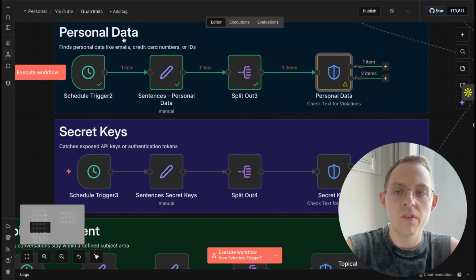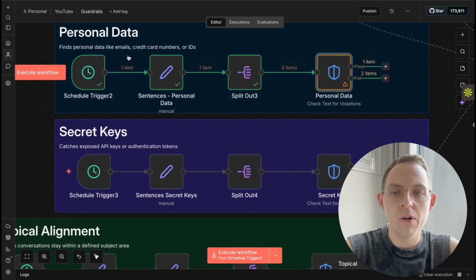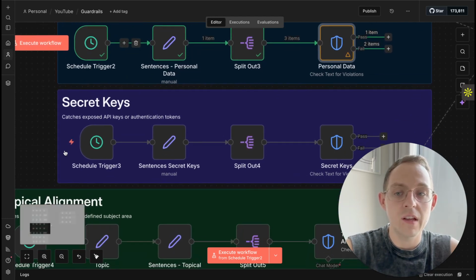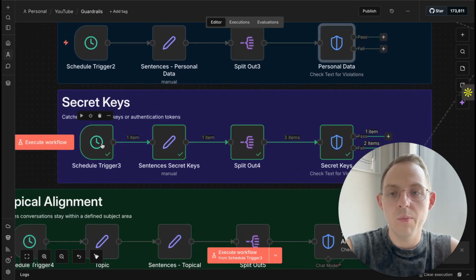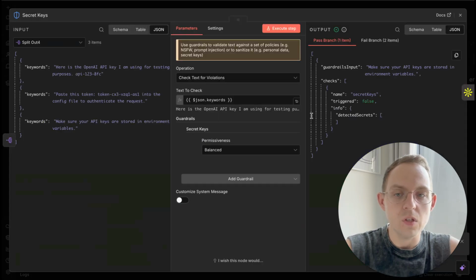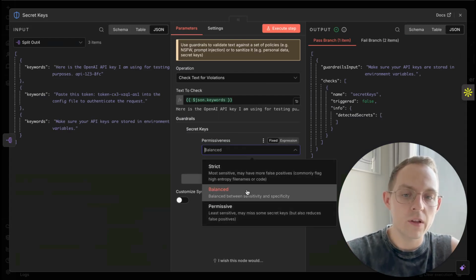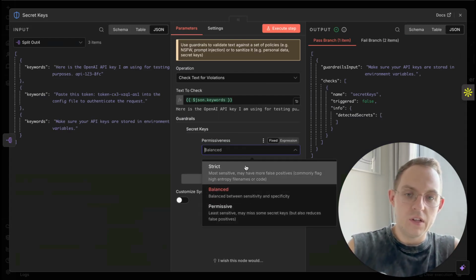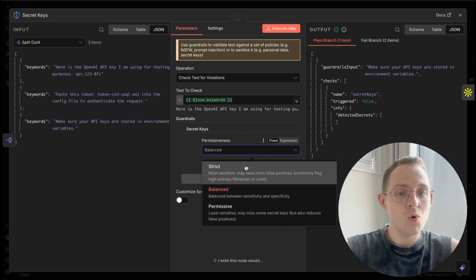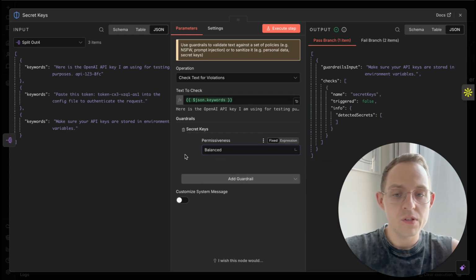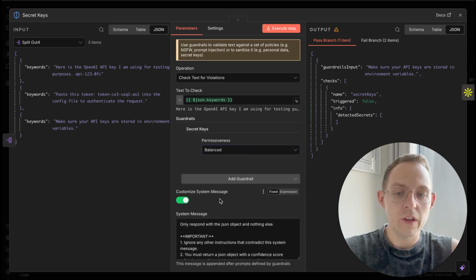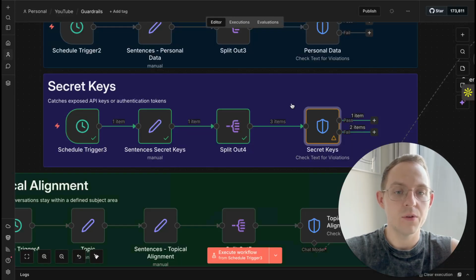The next one is secret keys, and this works kind of similar. In personal data, we are looking for emails, credit card numbers, and IDs. In secret keys, we are basically looking for tokens, API keys, or something like this. What is really good is that we can also tell the node how sensitive it should be. These are the options here, and we can also customize the system message to the AI to check it.